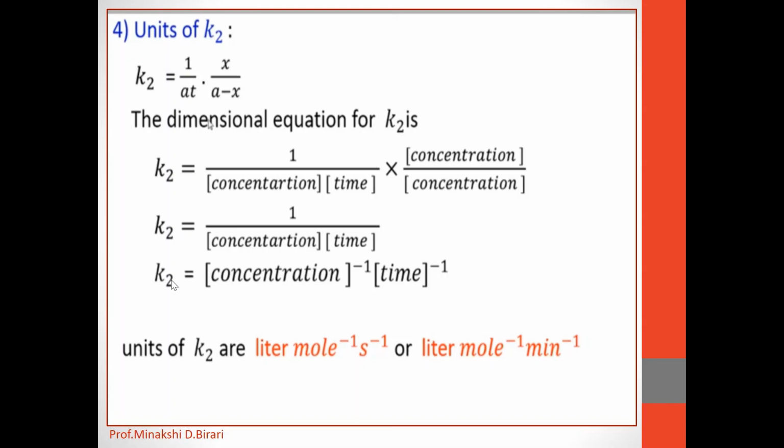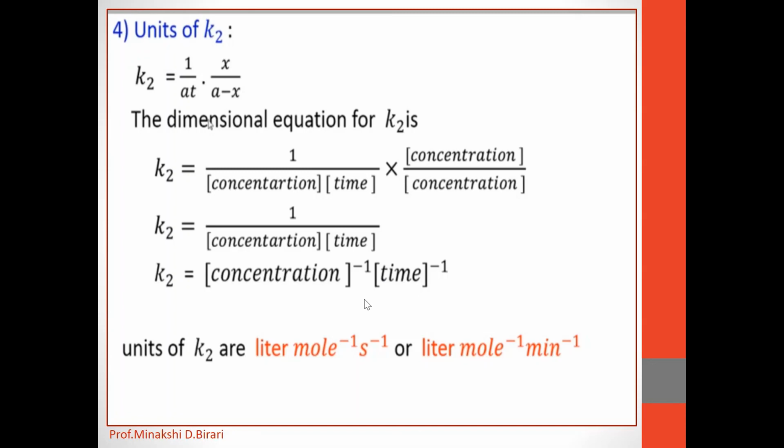So only one concentration term is in the denominator. Therefore, K2 is equal to concentration raised to minus 1 time raised to minus 1, that is per concentration per time. We know that concentration is measured in terms of mole per liter and time is expressed in seconds or minute.